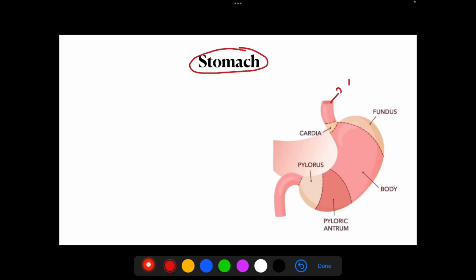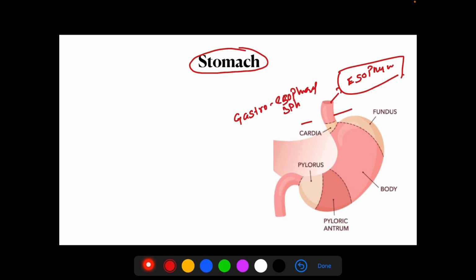So now we're moving to stomach. Stomach continues from esophagus. There is a valve between stomach and esophagus. It is known as gastroesophageal sphincter. The parts of the stomach are, one is cardiac part, next is fundus, third one is body. The fourth part is pylorus. It can be divided into pyloric antrum and pyloric canal.